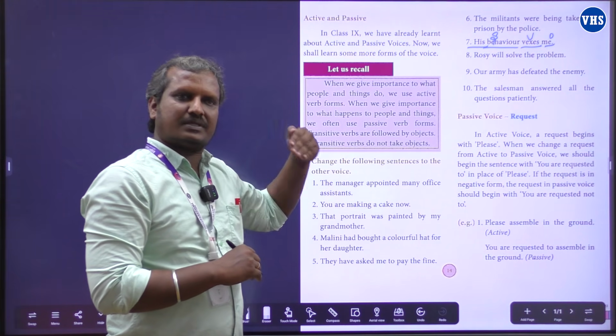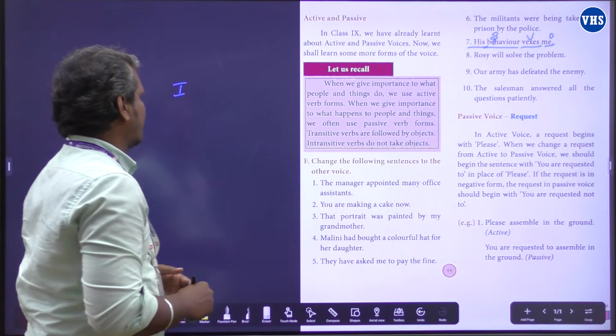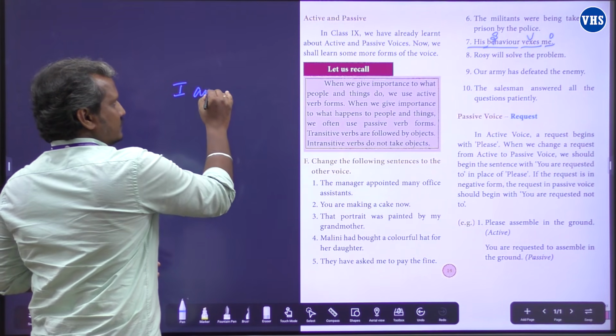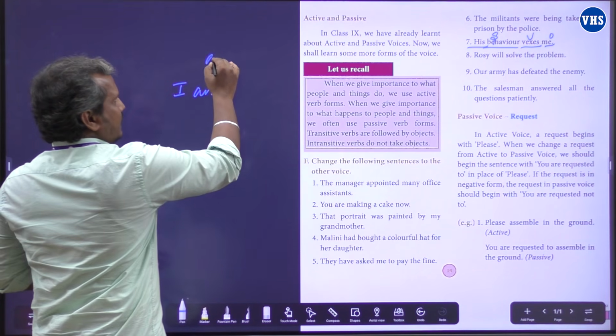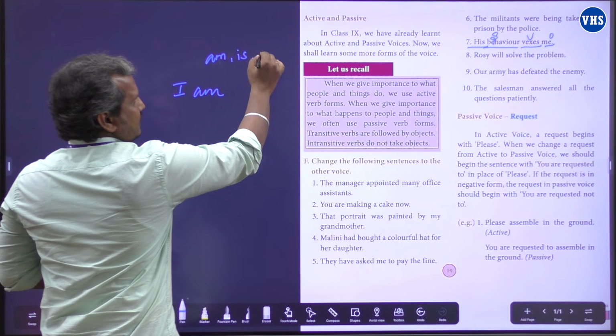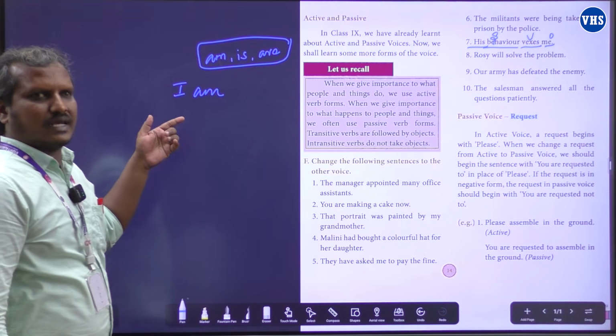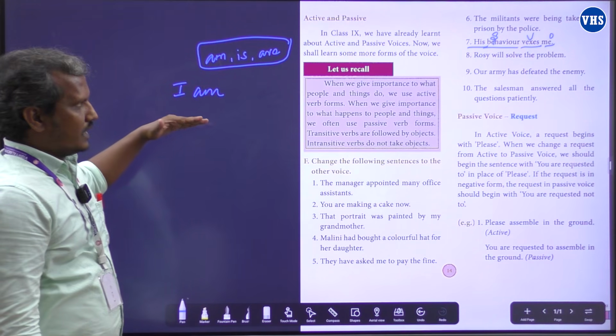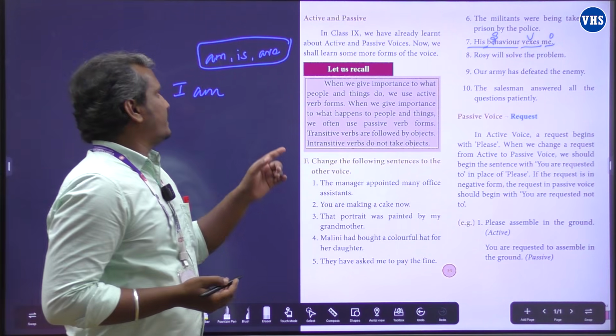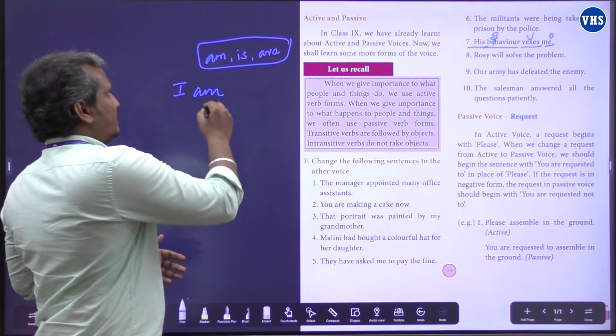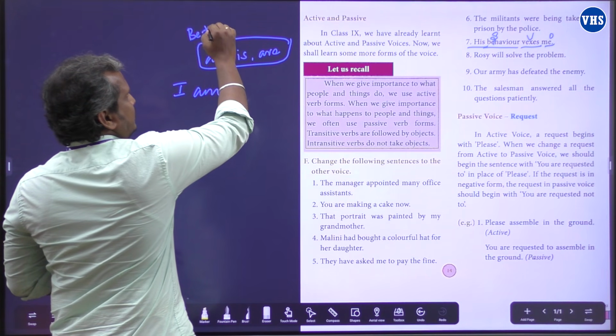We have to use the present be form verbs. So, I am. Already I have told you, am, is, and are the present be form verbs. So we can use am with I. I am, and we need a V3.